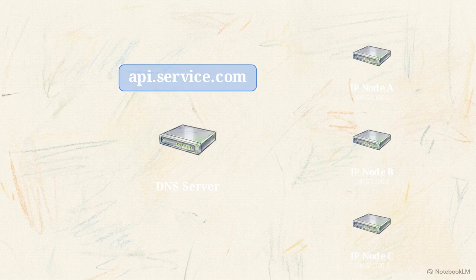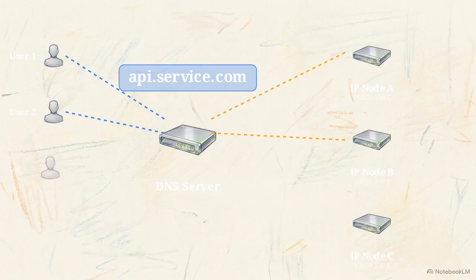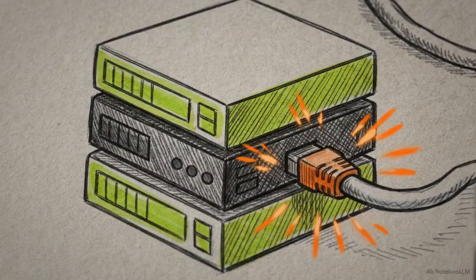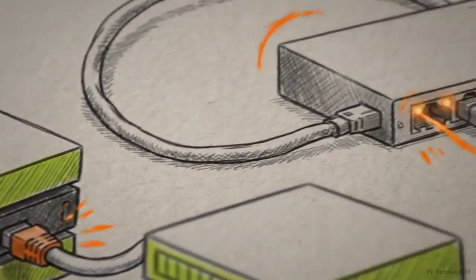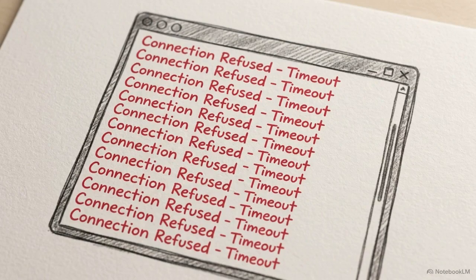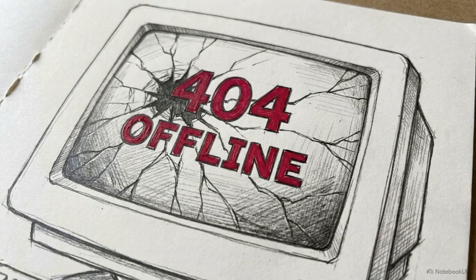The standard approach relies on domain name system routing. You attach multiple server IP addresses to a single domain name, and the DNS hands those out to users one by one in a round-robin fashion. The issue is that DNS is entirely blind. It lacks health monitoring capabilities. If a server goes offline, DNS doesn't know. Because of time-to-live caching, the system will continue routing users to that dead server's IP address for minutes or even hours until the cache expires, resulting in hard downtime.